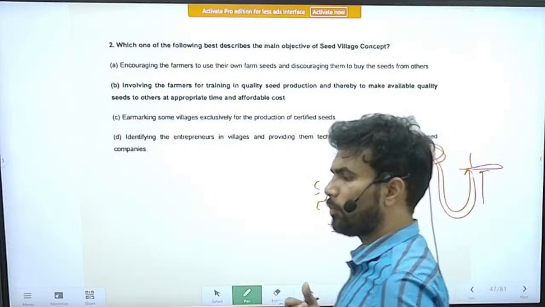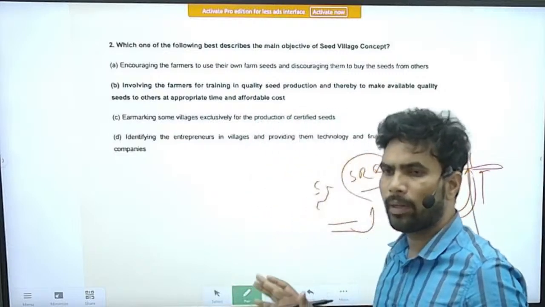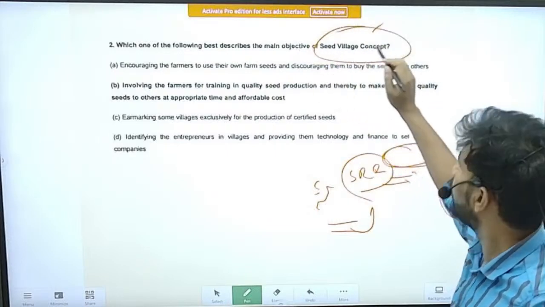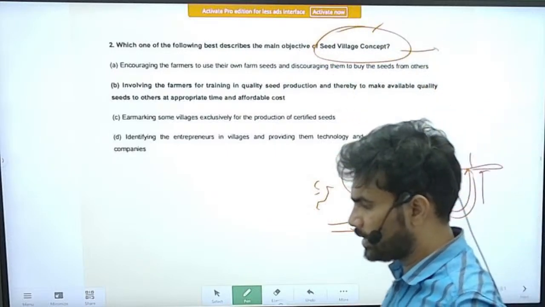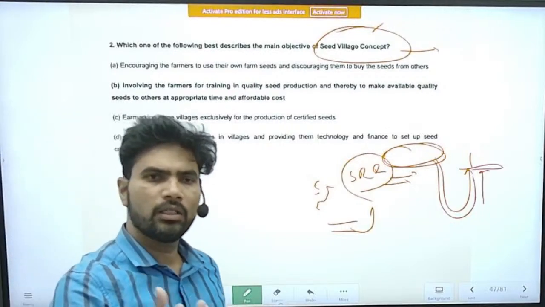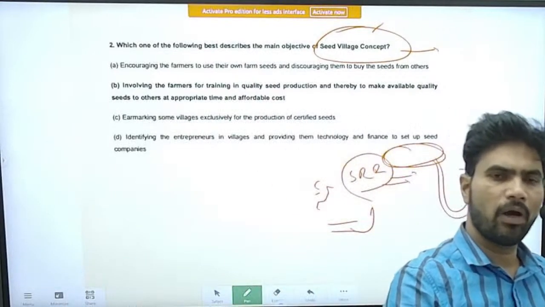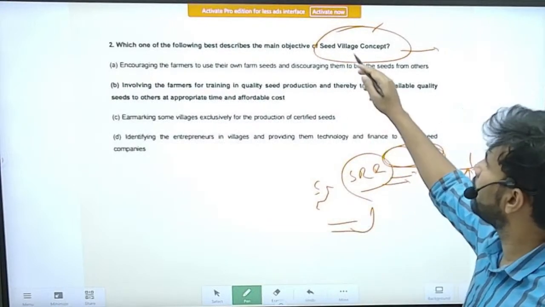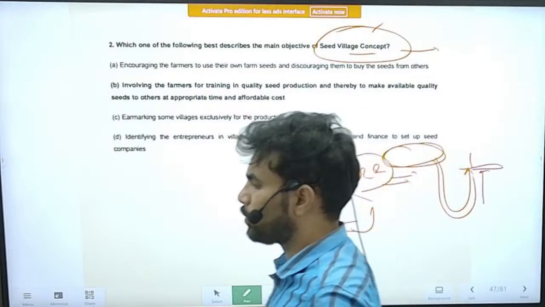Those seeds will give better production. So that was the problem at that time. To address that, the seed village concept has been brought in. Some dedicated villages will be growing seeds, and only those seeds can be purchased by farmers for the purpose of sowing. That is the concept of the seed village program.